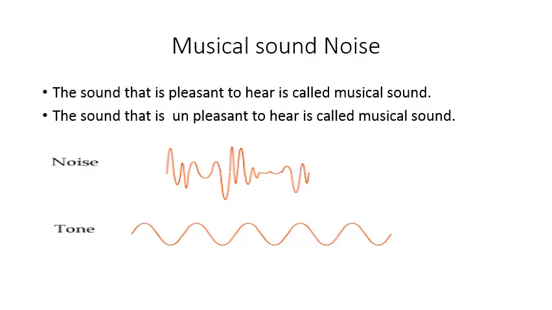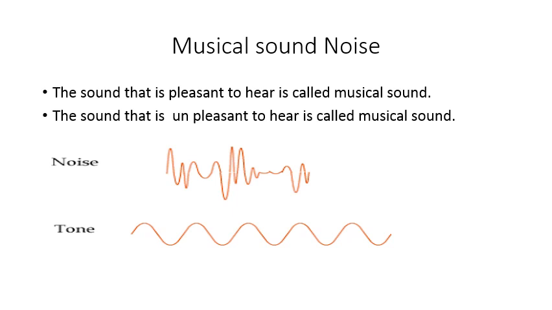So, musical sound and noise. Musical sound: the sound that is pleasant to hear is called musical sound. In musical sound, the sound pulses follow rapidly, one after another at regular intervals, without any sudden change in loudness.